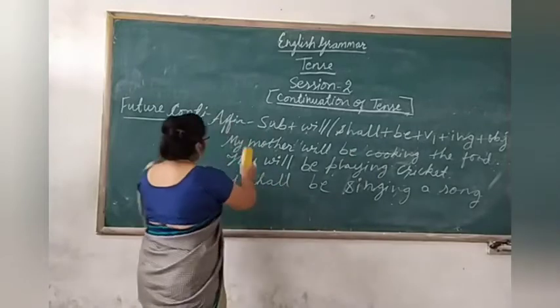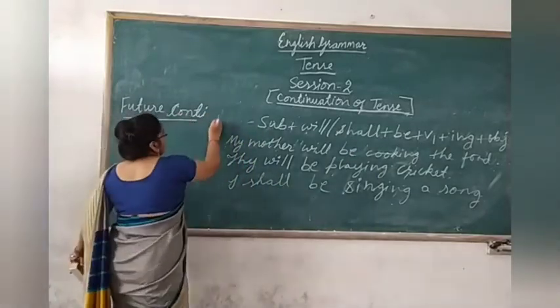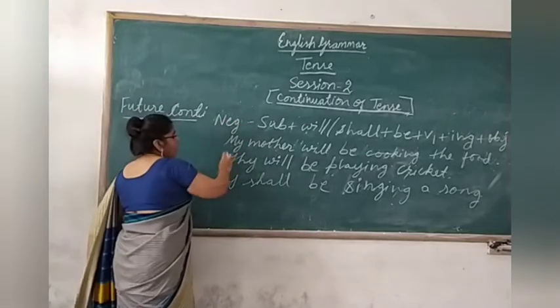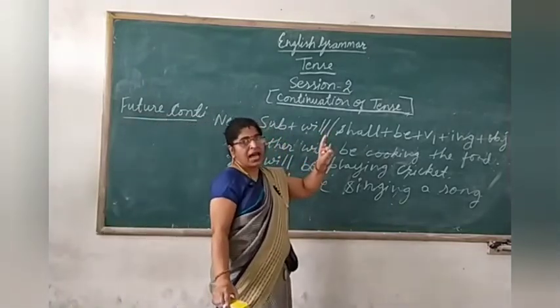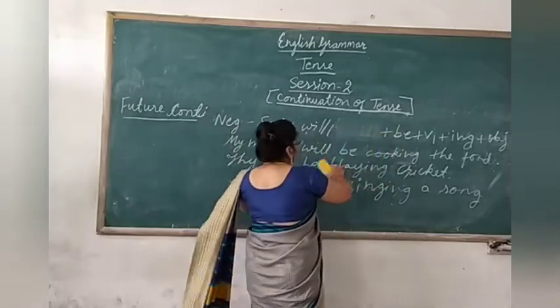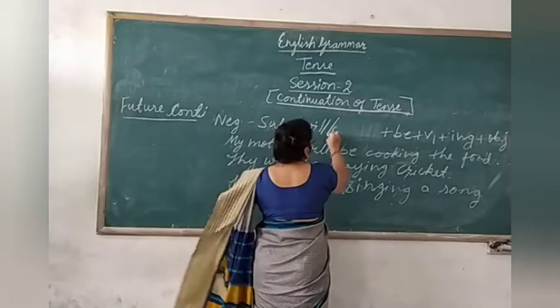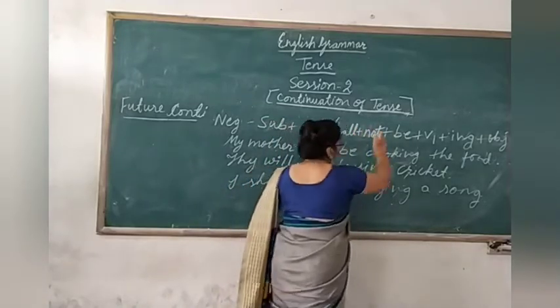Clear? And if we want to convert the same into negative, then what will we do? Only one word will be added. That is not. So where will we add not? After shall you have to write not.